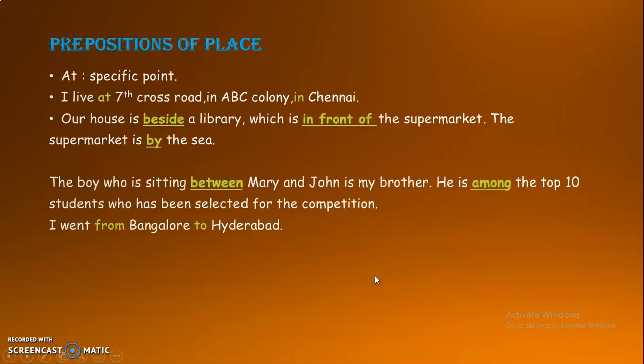Next, prepositions of place. So at represents a specific point. For example, I live at 7th Cross Road. Here I live at a specific location. I specifically mention the place, at 7th Cross Road, in ABC Colony. So in is used.